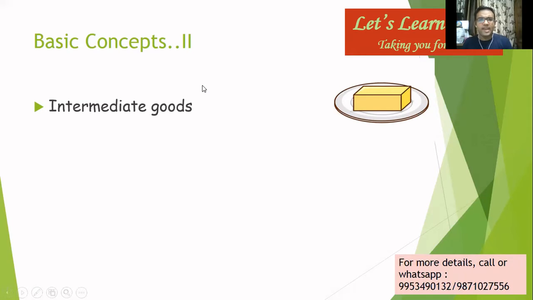Now, a good can be either intermediate or final at the same time. Say, for example, take this butter. If you consume it in your morning breakfast, it is a final good for you. But for a baker, it is an intermediate good. He won't consume it himself. He will use it to make his cake. That cake, when you consume it, is going to be a consumption good and hence a final good for you.